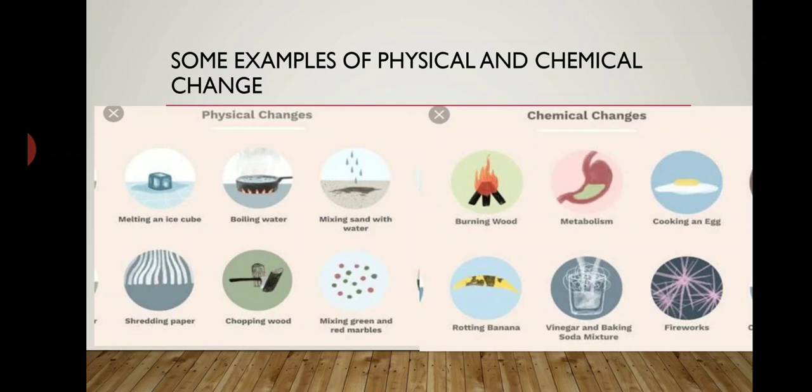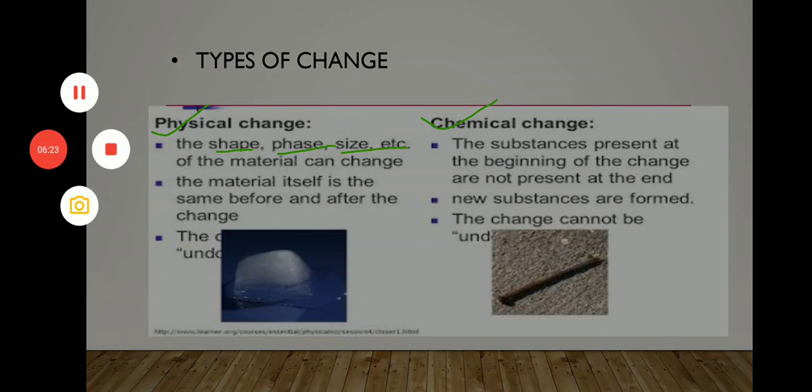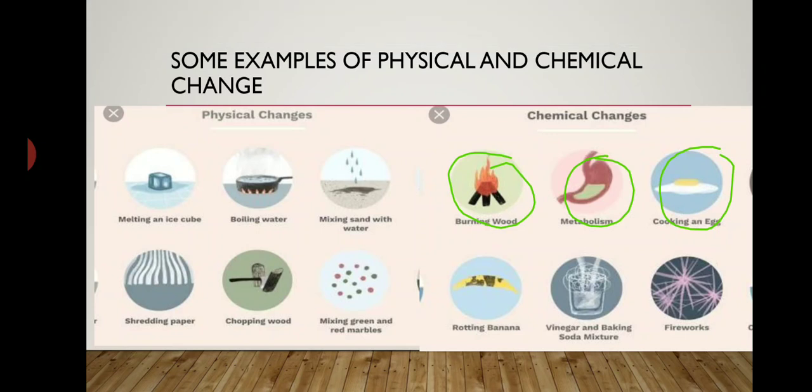Now let's just see some examples of chemical change. Burning of wood, metabolism, cooking of egg or cooking of food, rotting of banana, vinegar and baking soda, fireworks, they all come in a category of chemical change. Why? Because after the chemical change, we are not able to get back the original substance from which this chemical change started. So that type of change is known as chemical change.